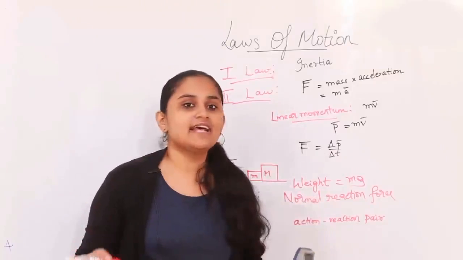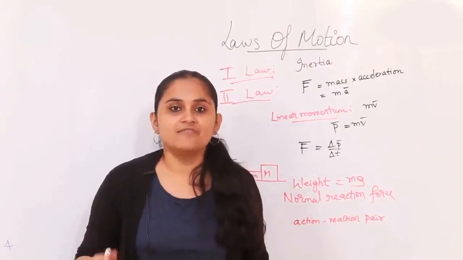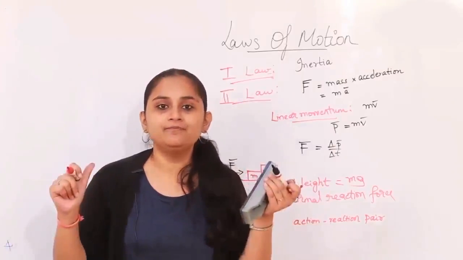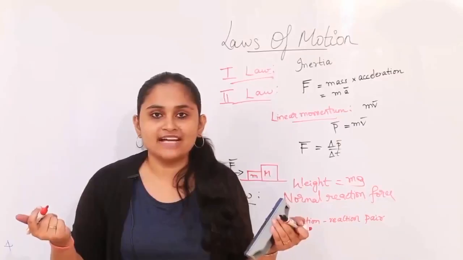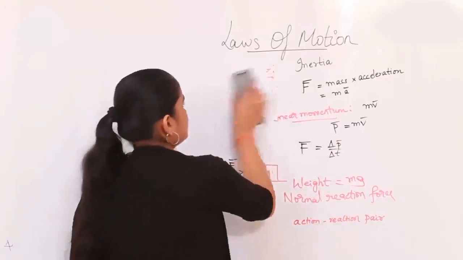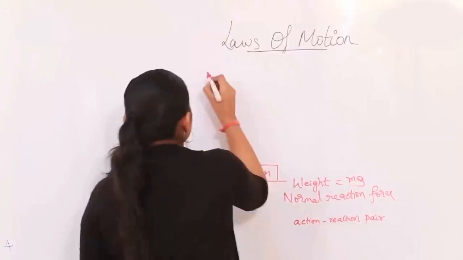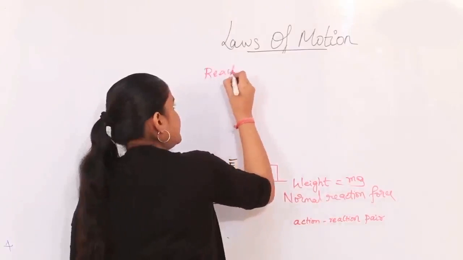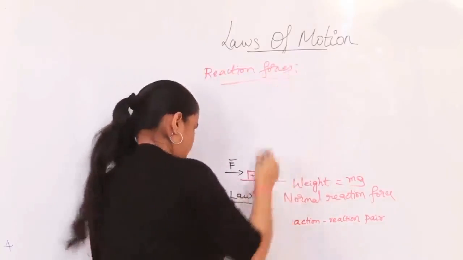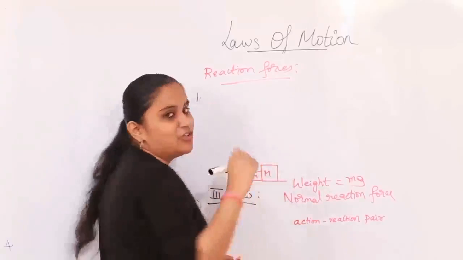In the case where I was considering my weight acting downwards, it's the normal reaction which is the reaction force acting onto me. So this is a type of reaction force, and other types would be as follows. The first one we have already dealt with, that's the normal reaction.